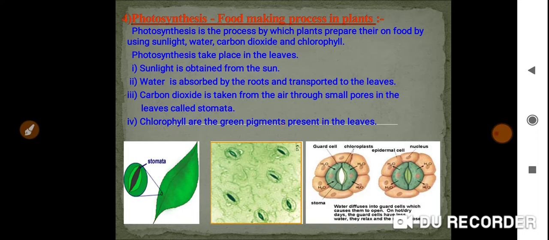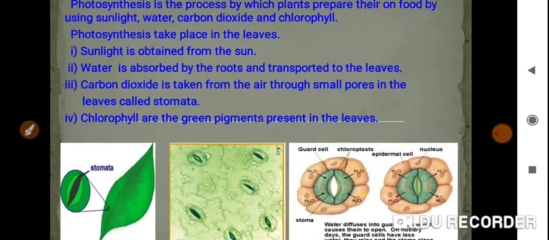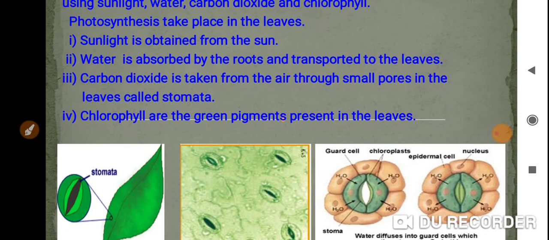That's why these basic things are very important to prepare the food: chlorophyll, sunlight, carbon dioxide and water. These are the basic things required to carry out the photosynthesis process. Okay, then where does the photosynthesis process take place? It is in the part of the leaf that we discussed.